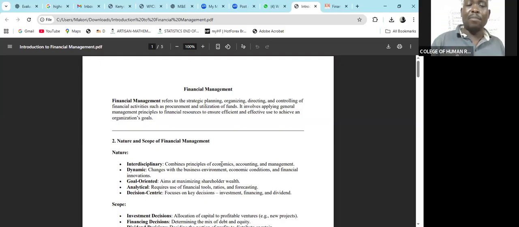So economics comes in. And then we need to account for every single cent that we spend. Accounting comes in. And that is why we have the ratio analysis, so that we can do the accounting statements analysis. And then also there's the aspect of management. So all these three are interlinked. That's why we say financial management is interdisciplinary.